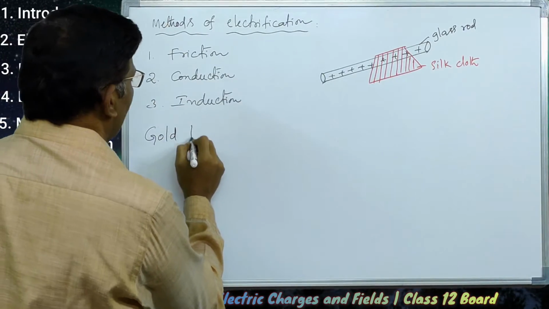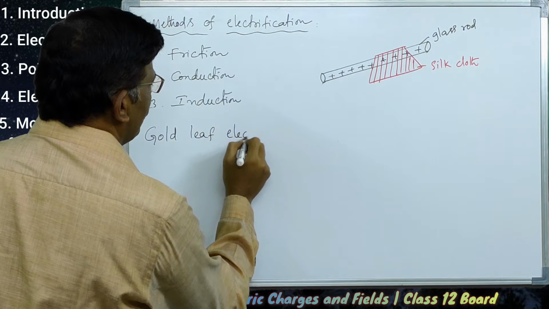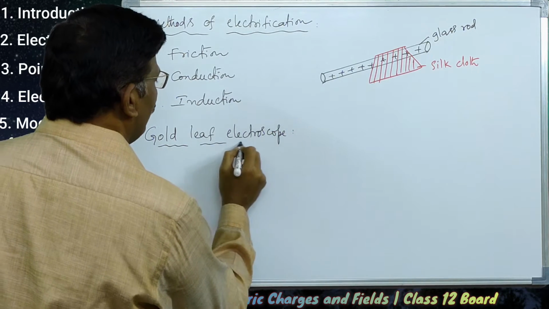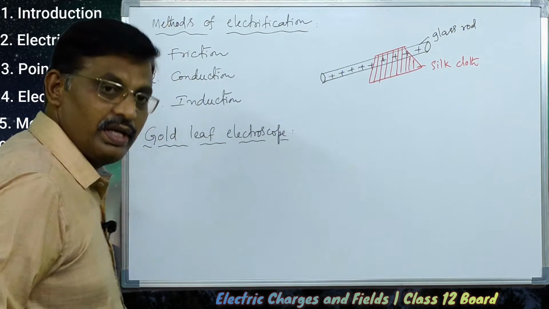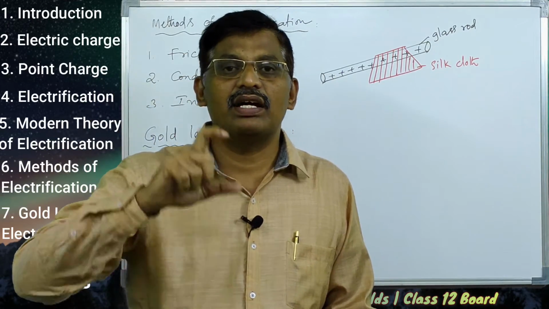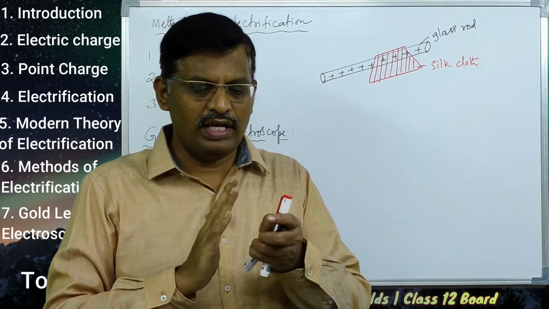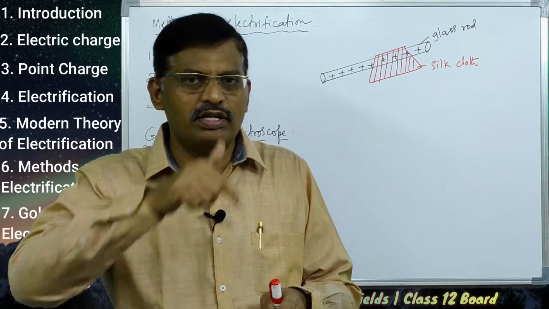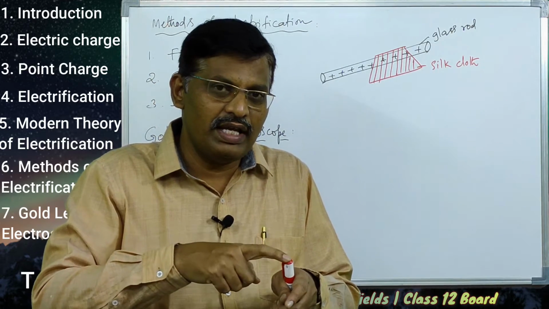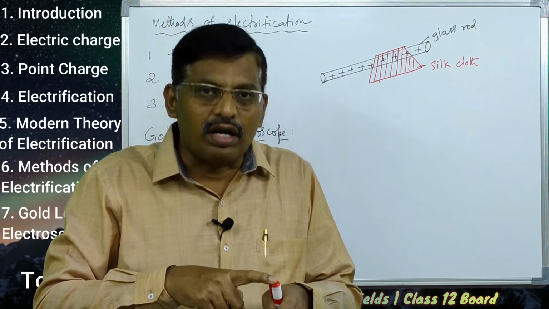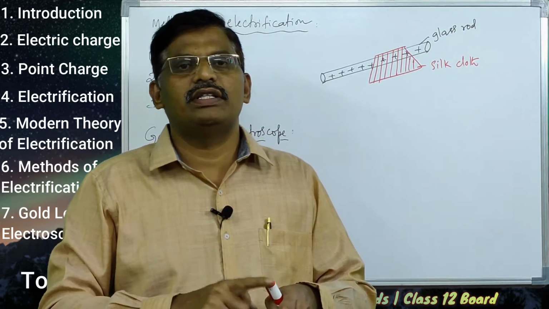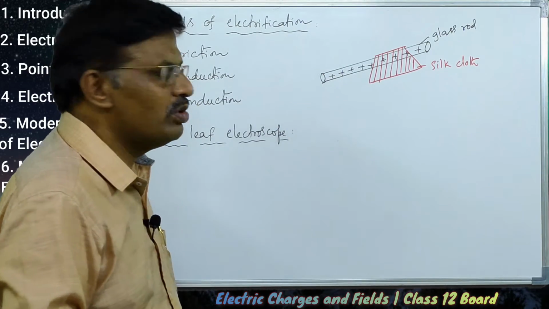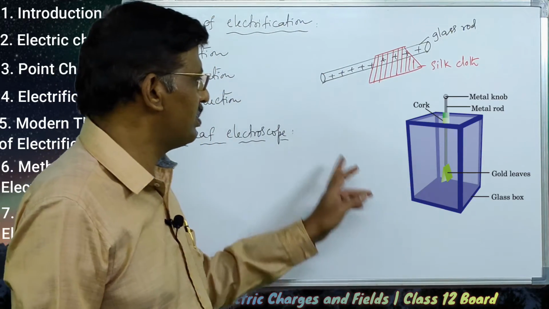Next one is the gold leaf electroscope. This gold leaf electroscope is used to detect charge. When one body is rubbed over another body, both will get charges. Once the body gets charged, we want to know whether the body has become a charged body or not. To detect the charge on this body, the gold leaf electroscope is useful. See, observe the diagram here.